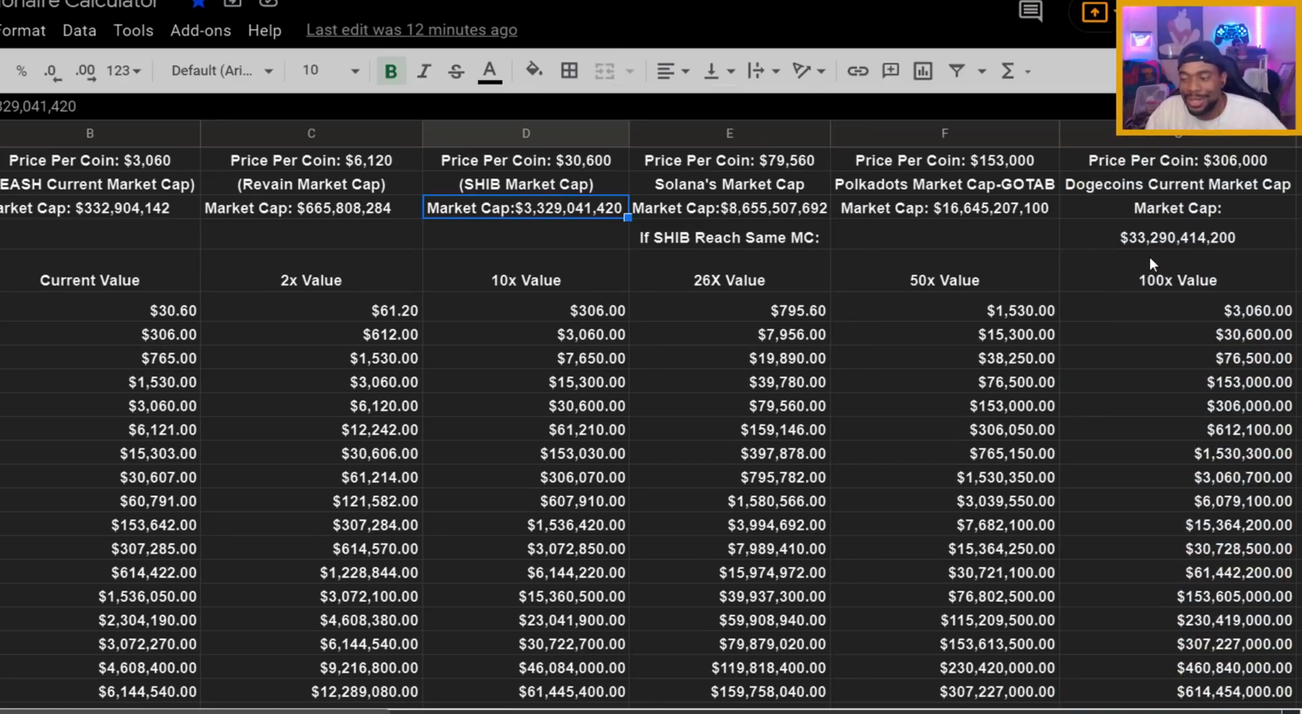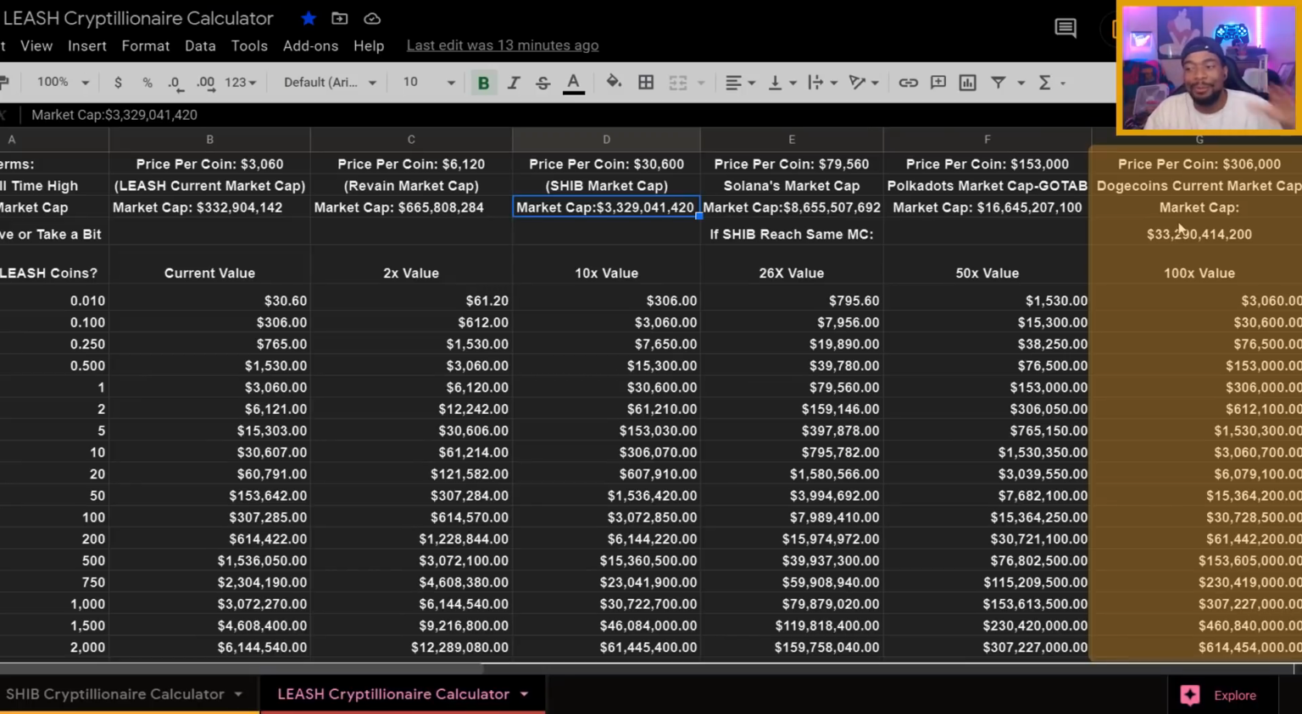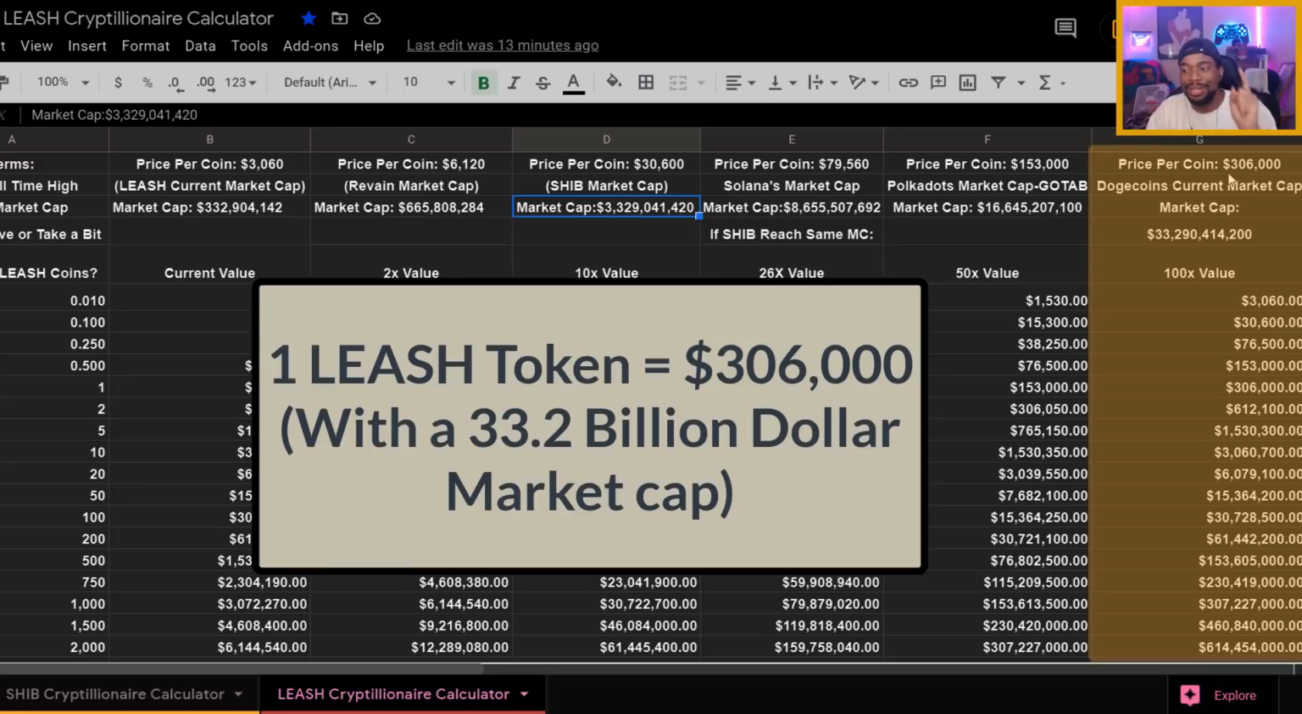And then for the 100x, if LEASH token was to do a 100 times value, which means that one LEASH token would be worth $306,000, we would only need a market cap of where Dogecoin is right now. Yes, where Dogecoin is. Not to knock anyone who's invested into Dogecoin. My mother and I also invest in Dogecoin. We have a really good amount of Dogecoin, all right? But I'm just comparing it as far as a LEASH token, right?